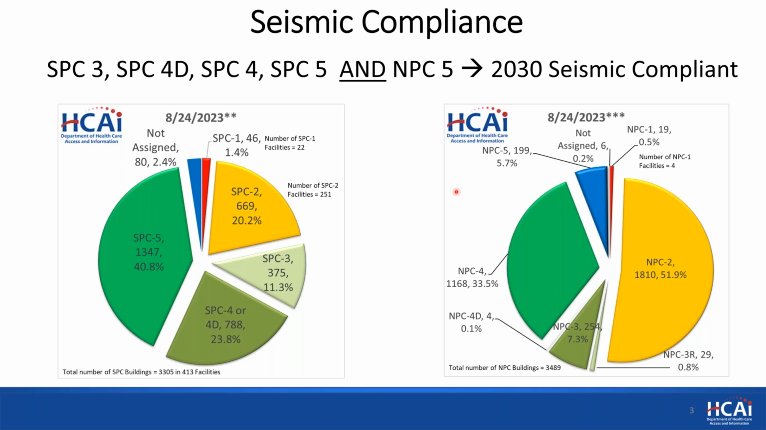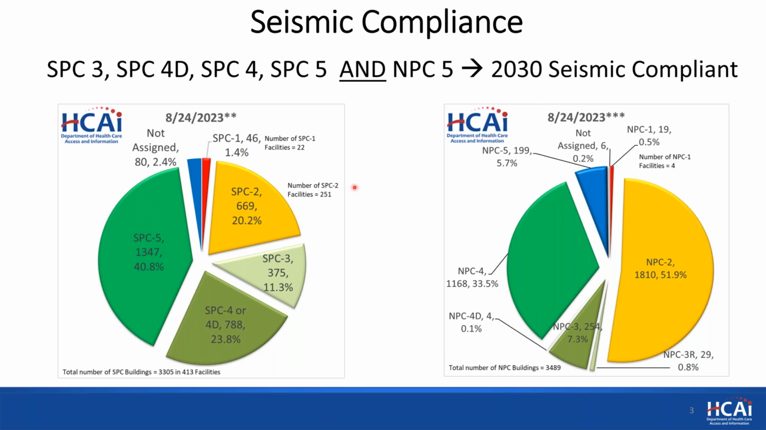Starting with some definitions, and this is about the 2030 seismic compliant term. Throughout the webinar, I will be mentioning 2030 compliant or 2030 seismic compliant. What that means is, if the general acute care building is SPC 3, 4D, 4, 5, and NPC 5, it is 2030 compliant. If it is not this combination currently, it is not 2030 compliant yet.